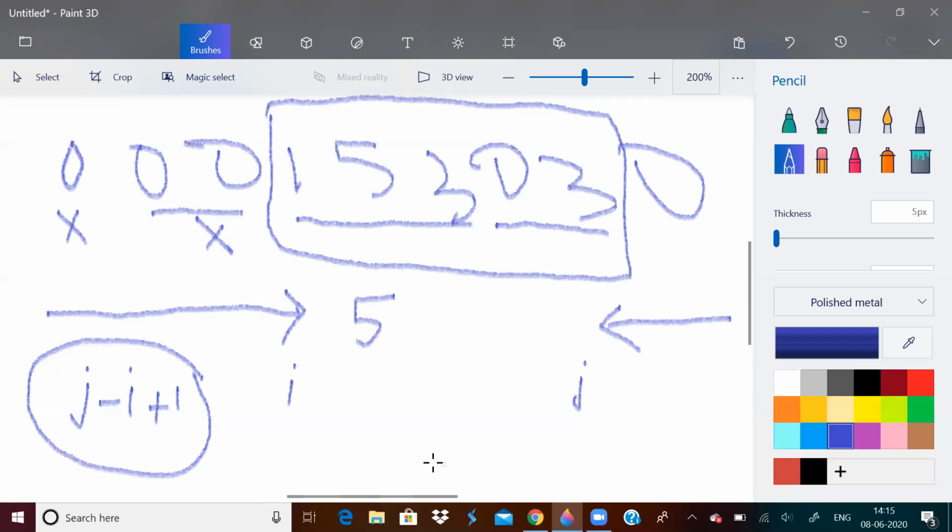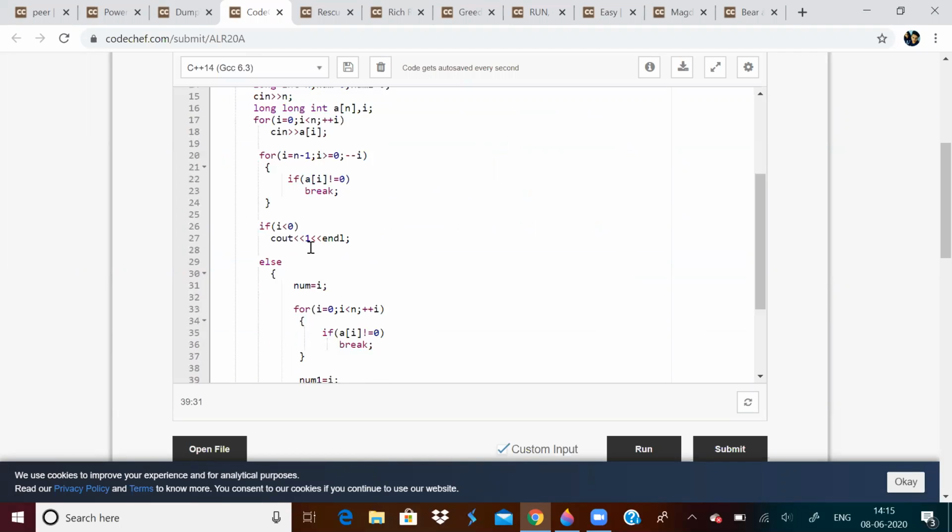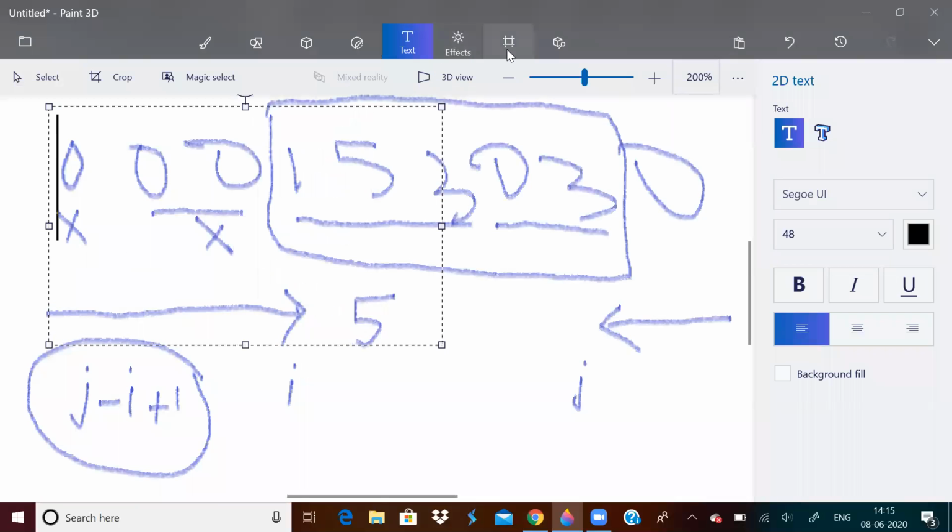So that is what I have done here. First, I found out the value of j. Basically, my num and num1 represent j and i respectively. Num and num1 represent j and i. If i is less than 0 in this loop, that means there is no non-zero plate. In this condition, what I'm trying to say is there is no non-zero plate.